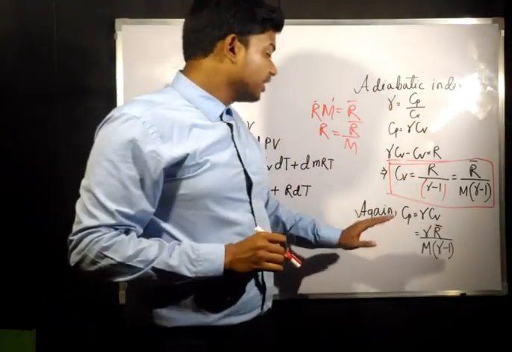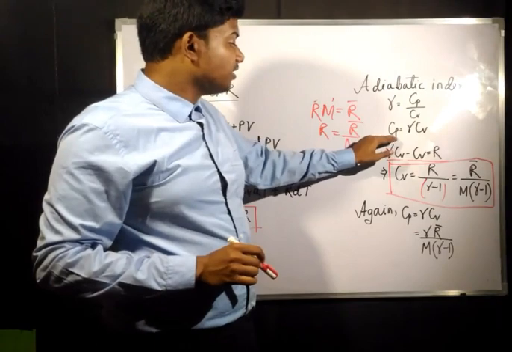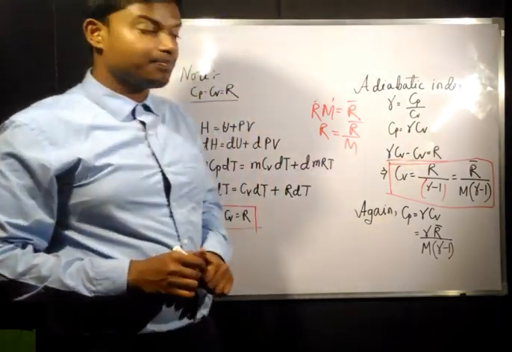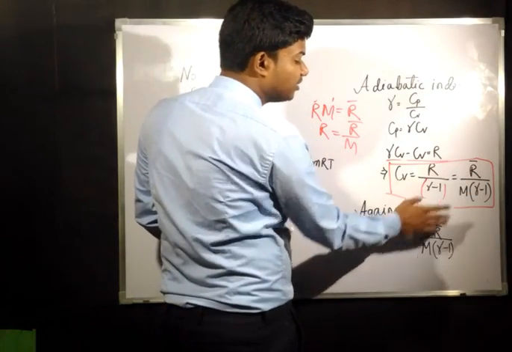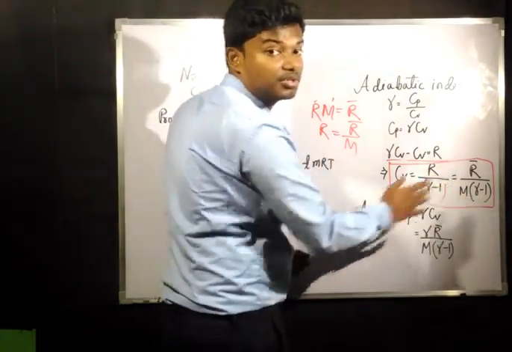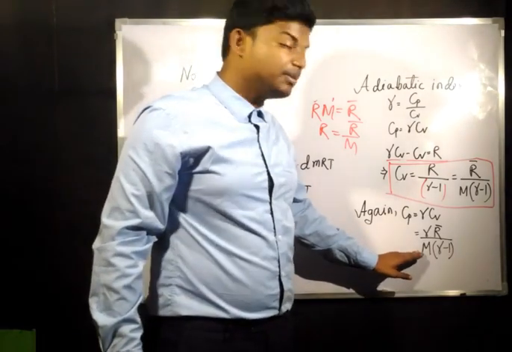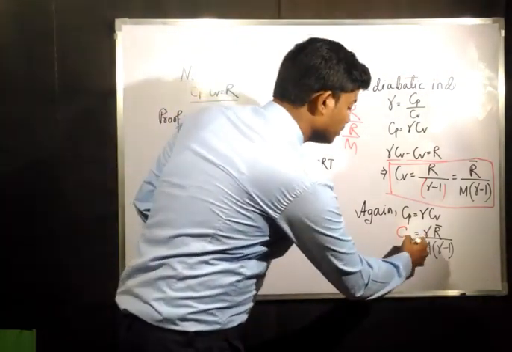Now again from this equation we know that Cp equals gamma into Cv, and this is the Cv expression. If you just multiply gamma with this expression, you will get the value of Cp.